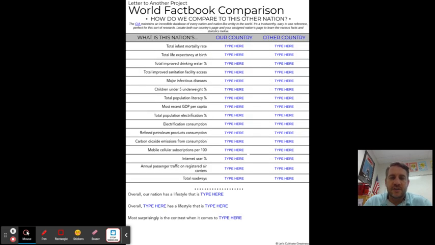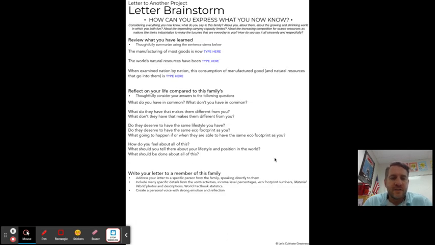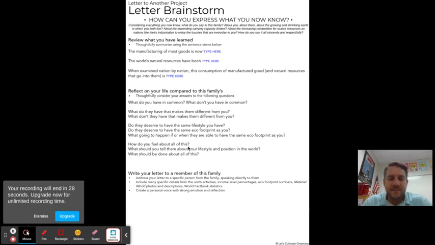So, in this country here, if you're going to do Qatar and you compare them to us, you'll be surprised how much more consumption related they are in Qatar compared to the United States. The U.S. is very much a consumer related driven society. Qatar is like 50% more than us. So you could do something higher than us too if you want to. But do they deserve what they have? Do they deserve to have the same eco footprint as you? This is some ideas to think about. So you need to answer these 3 questions here. This is more like you reflecting on your ideas, okay? That's what you're going to be doing, just thinking about that stuff there, okay?